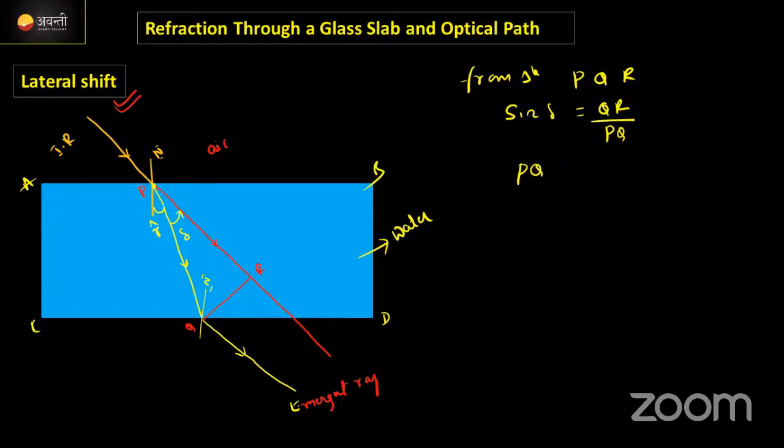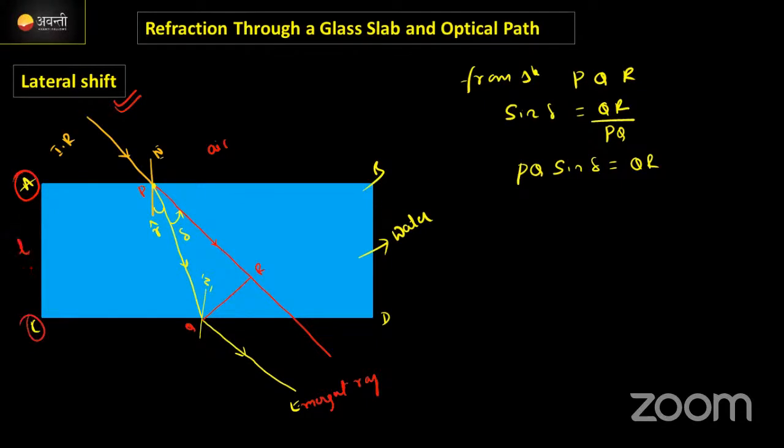So PQ sin delta is equal to QR. We needed to find the value of QR, this much came, but we don't know the value of PQ. We need to find PQ, and we have nothing for it, but we can consider from point A to point C. This is a slab.